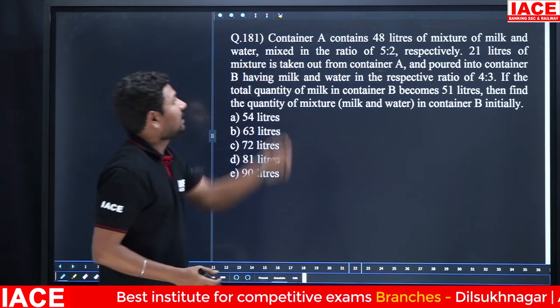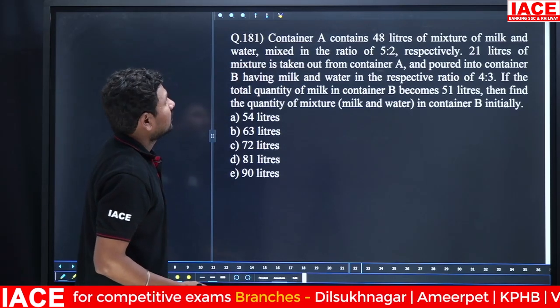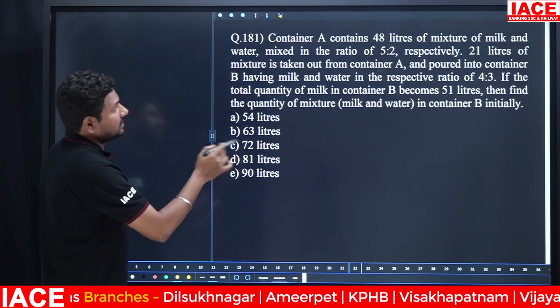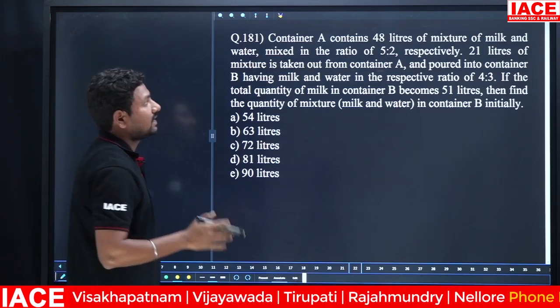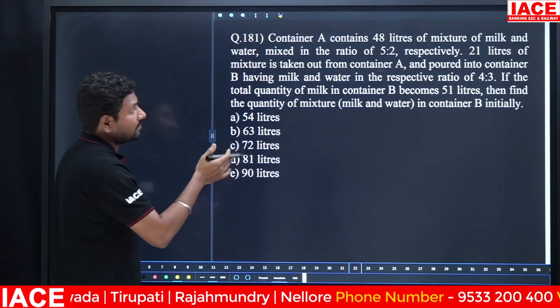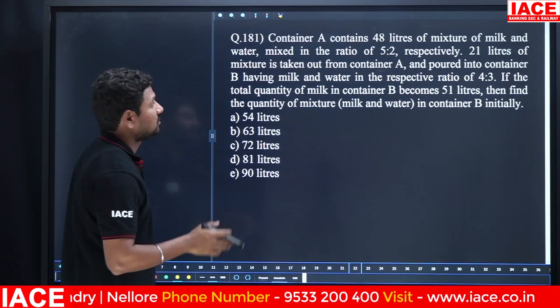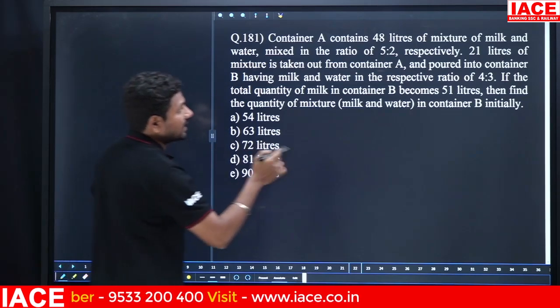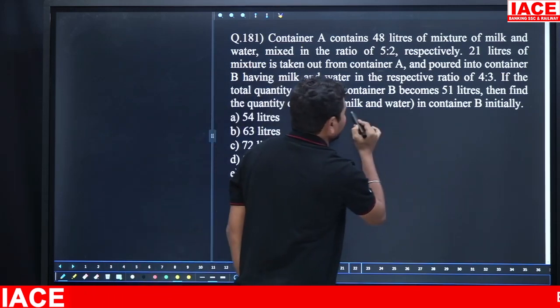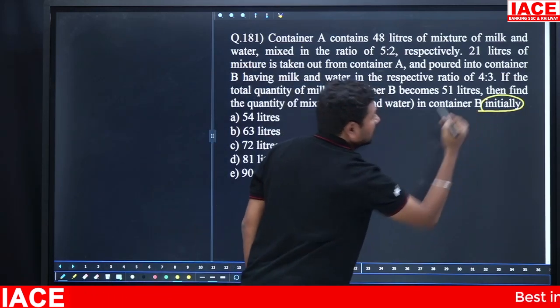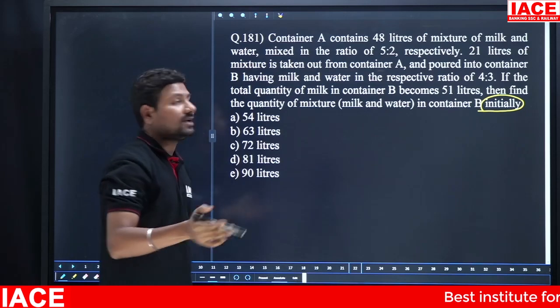A container contains 48 liters of a mixture of milk and water mixed in the ratio 5:2 respectively. 21 liters of the mixture is taken out from container A and poured into container B having milk and water in the respective ratio of 4:3. If the total quantity of milk in container B becomes 51 liters, then find the quantity of mixture in container B initially. They are asking not for the final, but for the initial quantity.